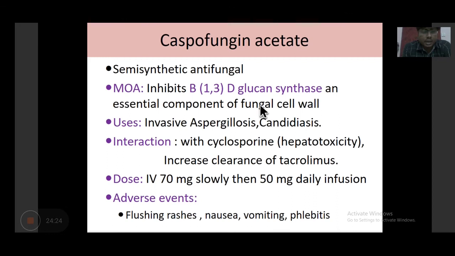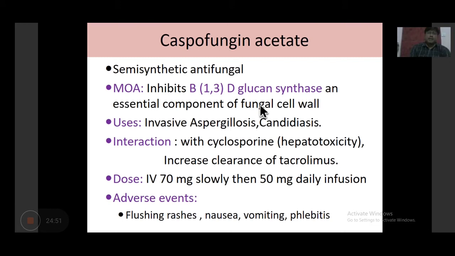Then comes this group, echinocandin group, where the drug is caspofungin. These echinocandin groups are inhibitors of the beta-1,3-D-glucan synthase enzyme, which is responsible for synthesis of beta-1,3 and 1,6-glucan, so that there is cross linking and providing support to the cell wall. So it is useful in invasive aspergillosis and candidiasis. So apart from amphotericin, itraconazole, voriconazole, caspofungin is the fourth drug which is used for treatment of aspergillosis.